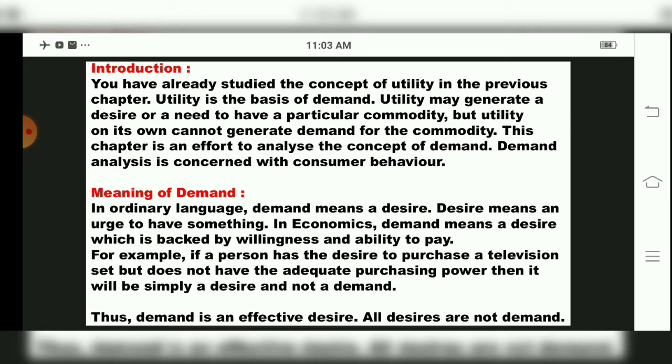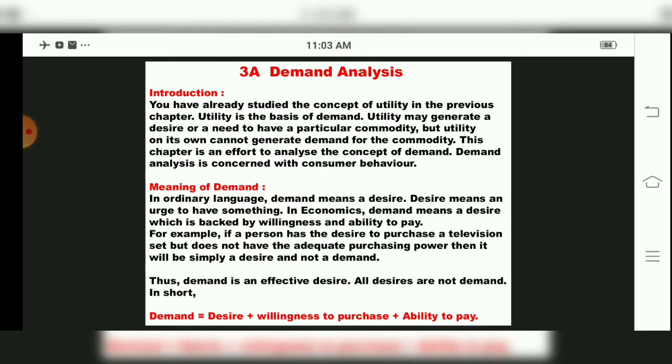So they have given an example that if a person wants to purchase a TV set, children, he must have that much money to buy that TV set. Otherwise that will not be considered demand, it will be his desire. Desire means a dream, that he wants that TV set, but if you don't have enough money to purchase that particular commodity, then it is not called demand, it is desire. And that is the difference between desire and demand, children.